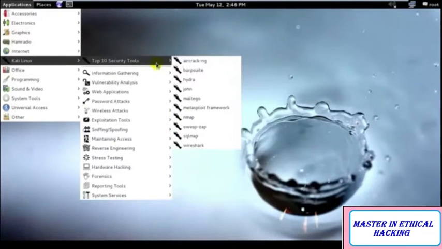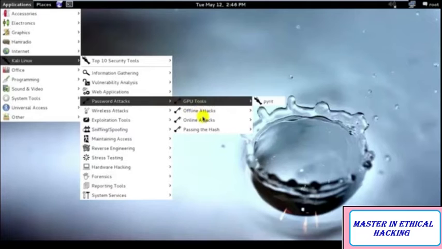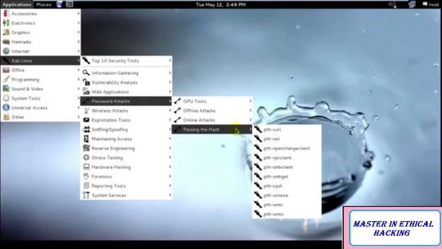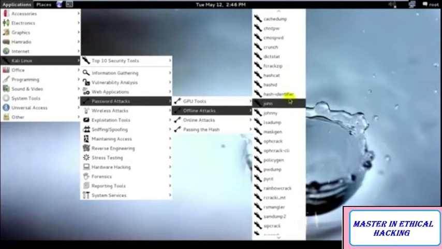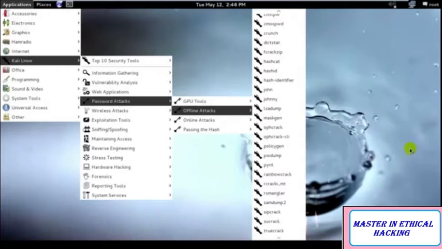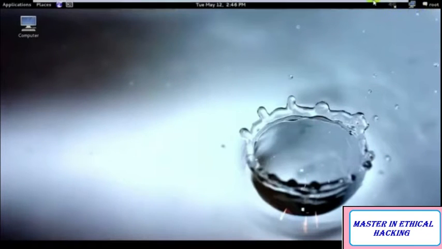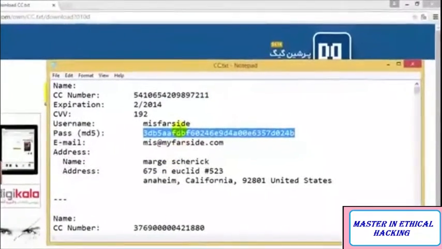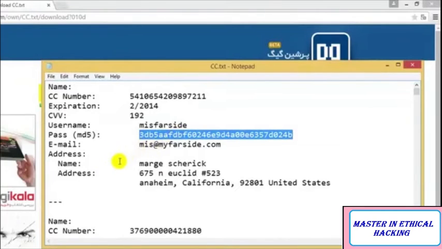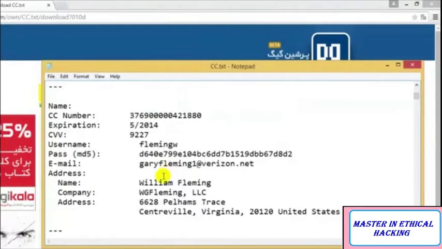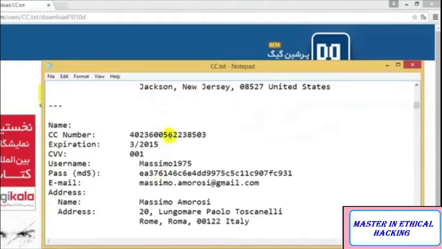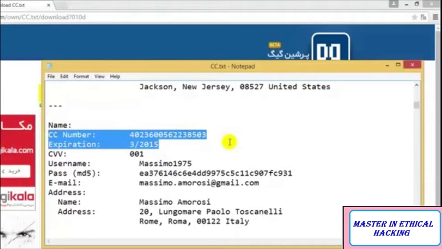So we have several MD5 cracking tools over here. As you can see, we have hash tools for the MD5 hash files, we have online attacks, and we have John the Ripper, hash identifier and hashcat. Even OphCrack is a very good one, a rainbow cracking tool. So these are different things through which we can crack the MD5 file, and we have the email ID. You can see how easily we can crack this, and you can even see that this expired just 2 months back.